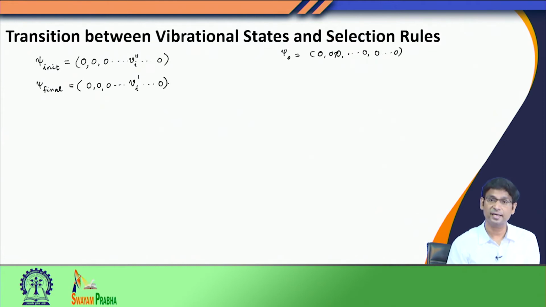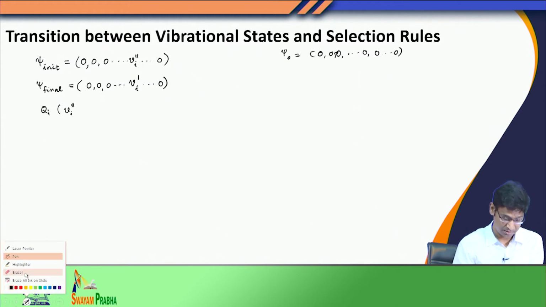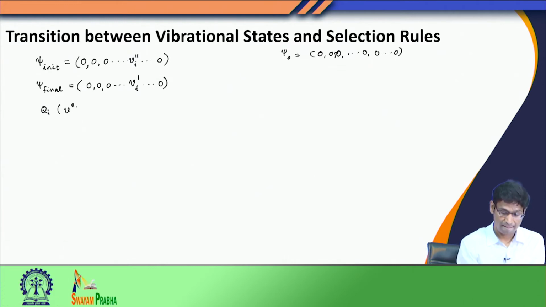This is my final state, which shows v prime as the occupation number along the Qi mode. So the transition becomes, along the Qi mode, going from v double prime to v prime, and this transition is happening only along the Qi normal mode.